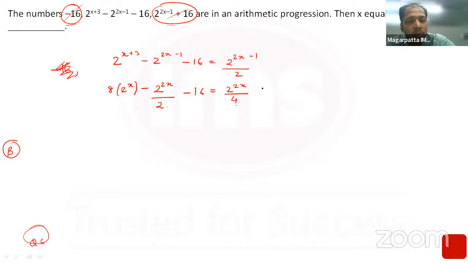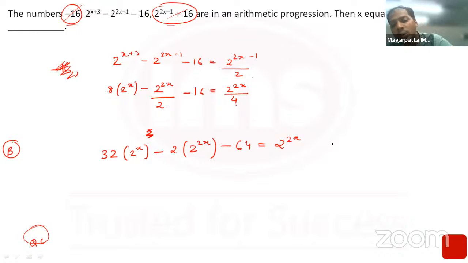Finally, I'll multiply throughout by 4 to make it easier. So that is 32 into 2^x minus, if I multiply by 4, this will get multiplied by 2, so 2 into 2^(2x). 16 into 4 is 64, equals 2^(2x).